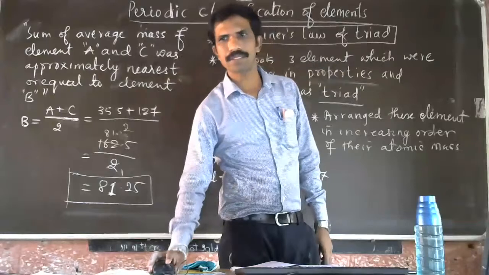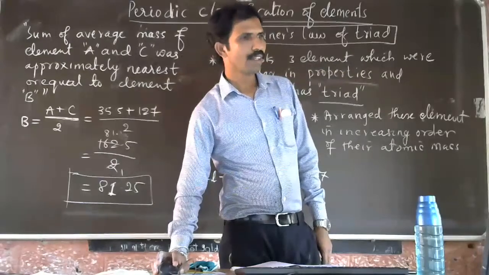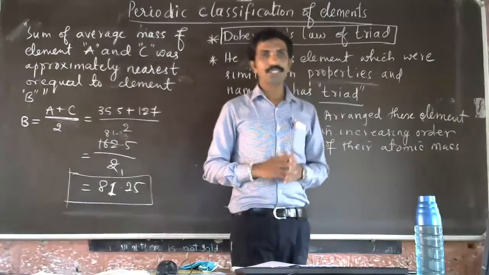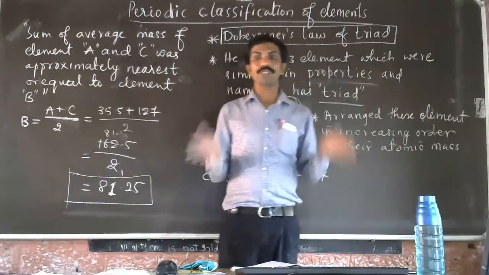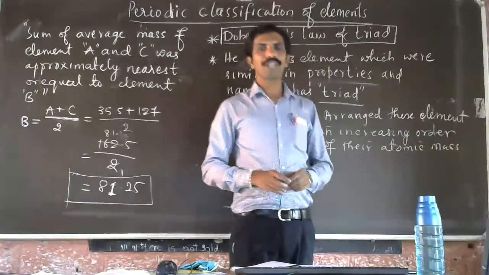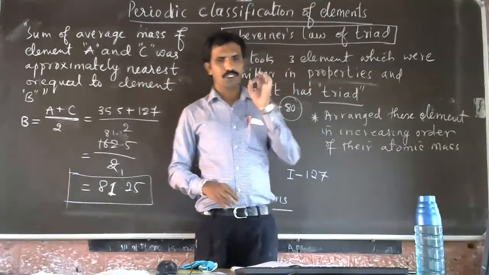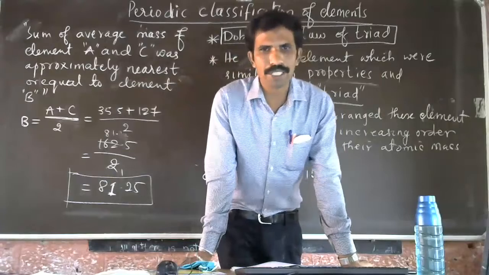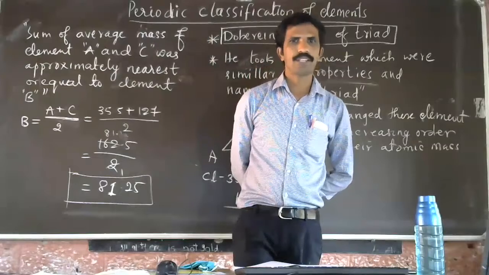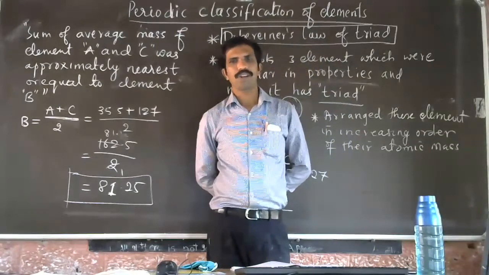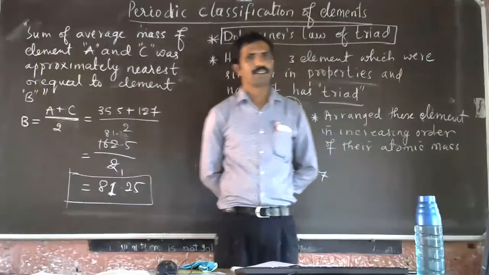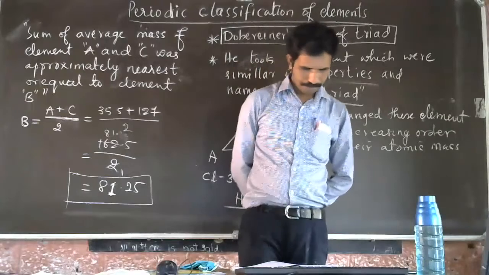This was the drawback of Dobereiner's law of triad. The first foremost drawback is that this law was not applicable for all the elements discovered during his time.